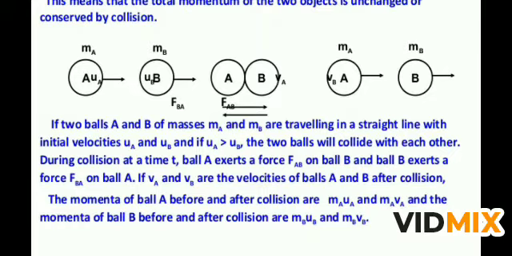If vA and vB are the velocities of balls A and B after collision, the momenta of ball A before and after collision will be mAuA and mAvA, and the momenta of ball B before and after collision are mBuB and mBvB.